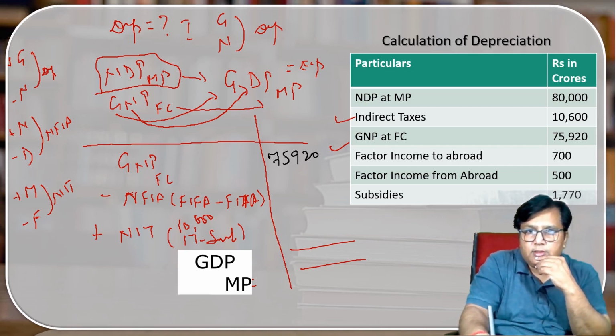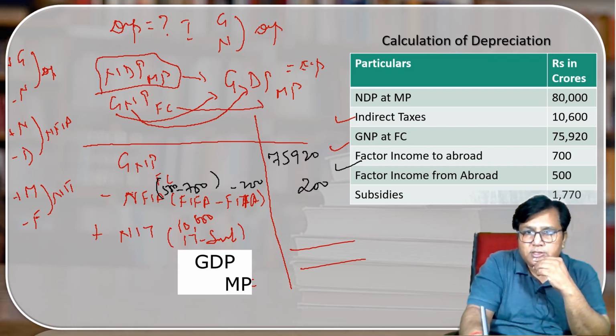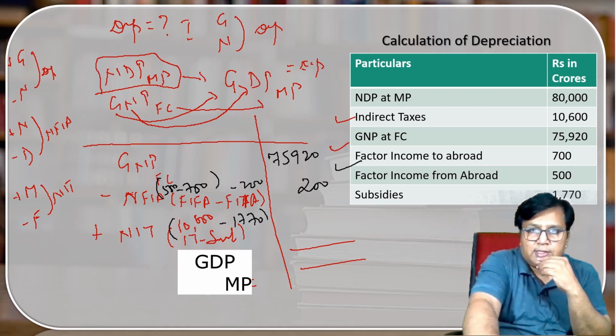Then factor income to abroad is 700. Factor income from abroad is 500. The difference is minus 200. Minus minus plus, it means plus 200. I will write it over here. Then the subsidy is minus 1770.